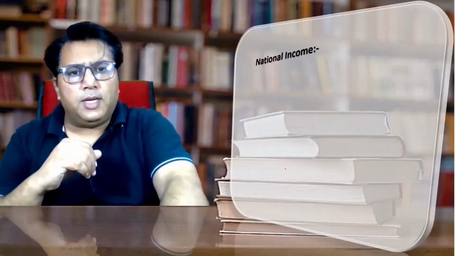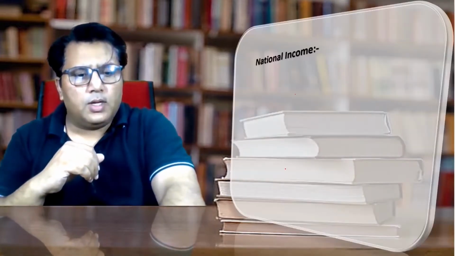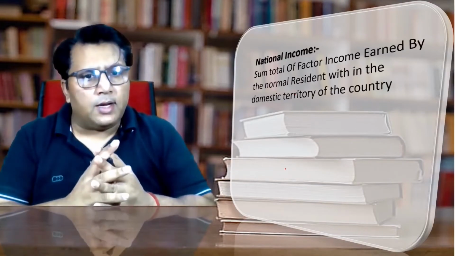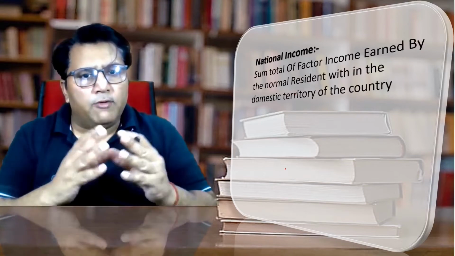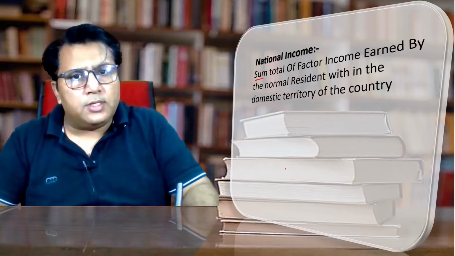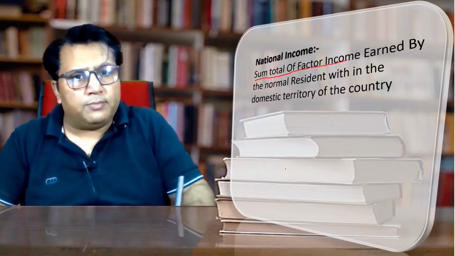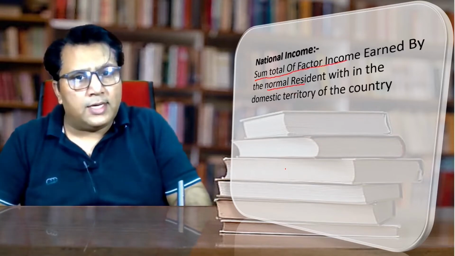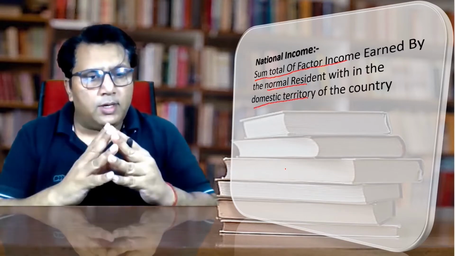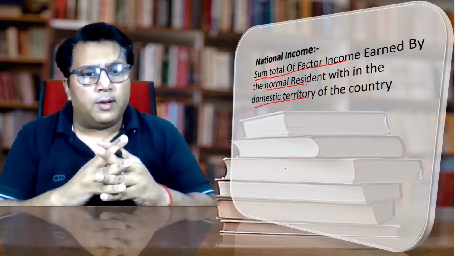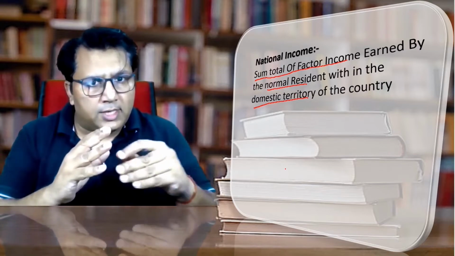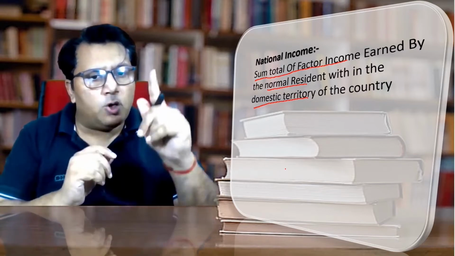Now let us discuss the meaning of national income. National income is the sum total of the factor income earned by the normal resident within the domestic territory of the country. It is the total of all the factor income which is earned by the normal resident within the domestic territory of a country over a period of 1 year.